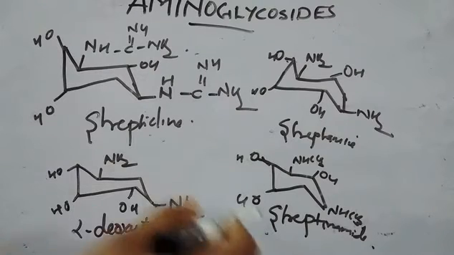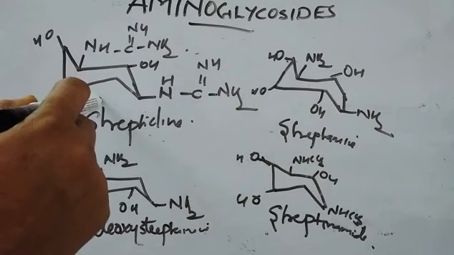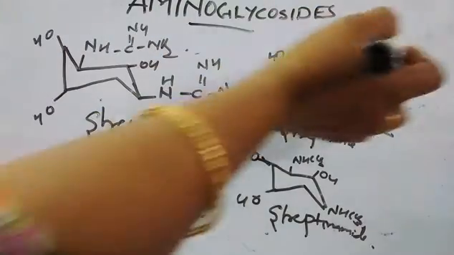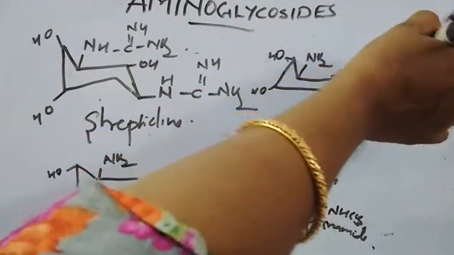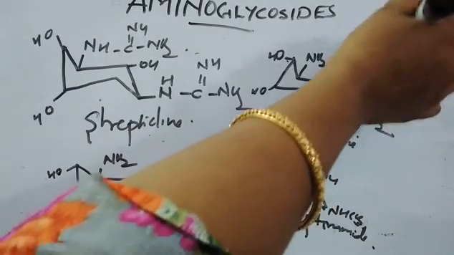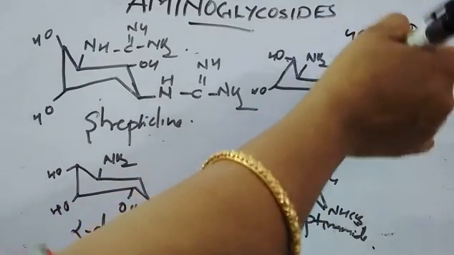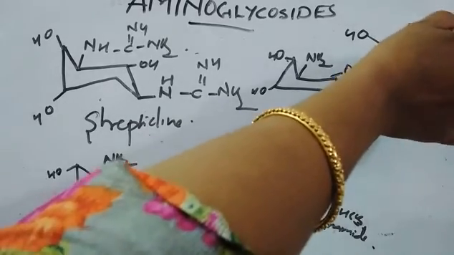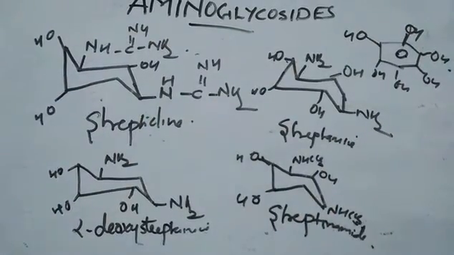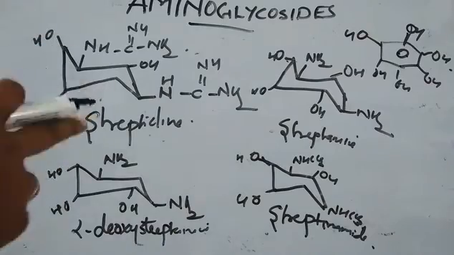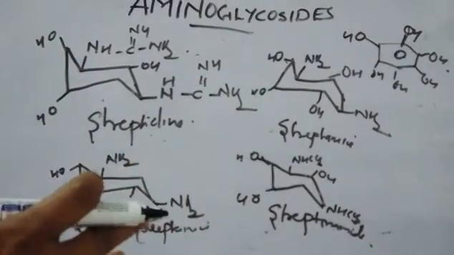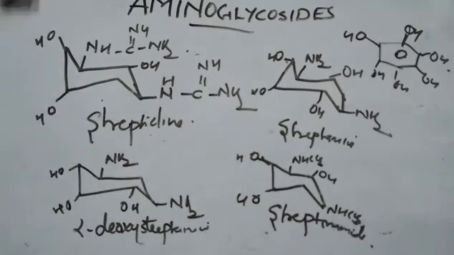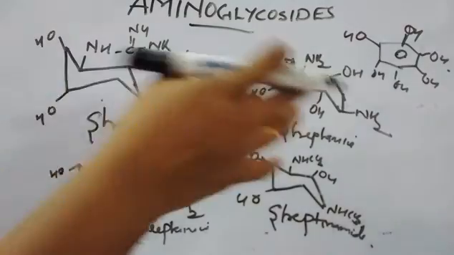So what are the basic differences? These are basically inositol ring systems. Inositol means simply a sugar ring system where there is a cyclohexane. I will represent it like a cyclohexane with a hydroxyl group in all the positions. That is called an inositol. You can write it in the chair form also. This is the chair form that I have drawn. As you know, comparing boat and chair structures, the chair is more stable, so that's why I have represented it like this.